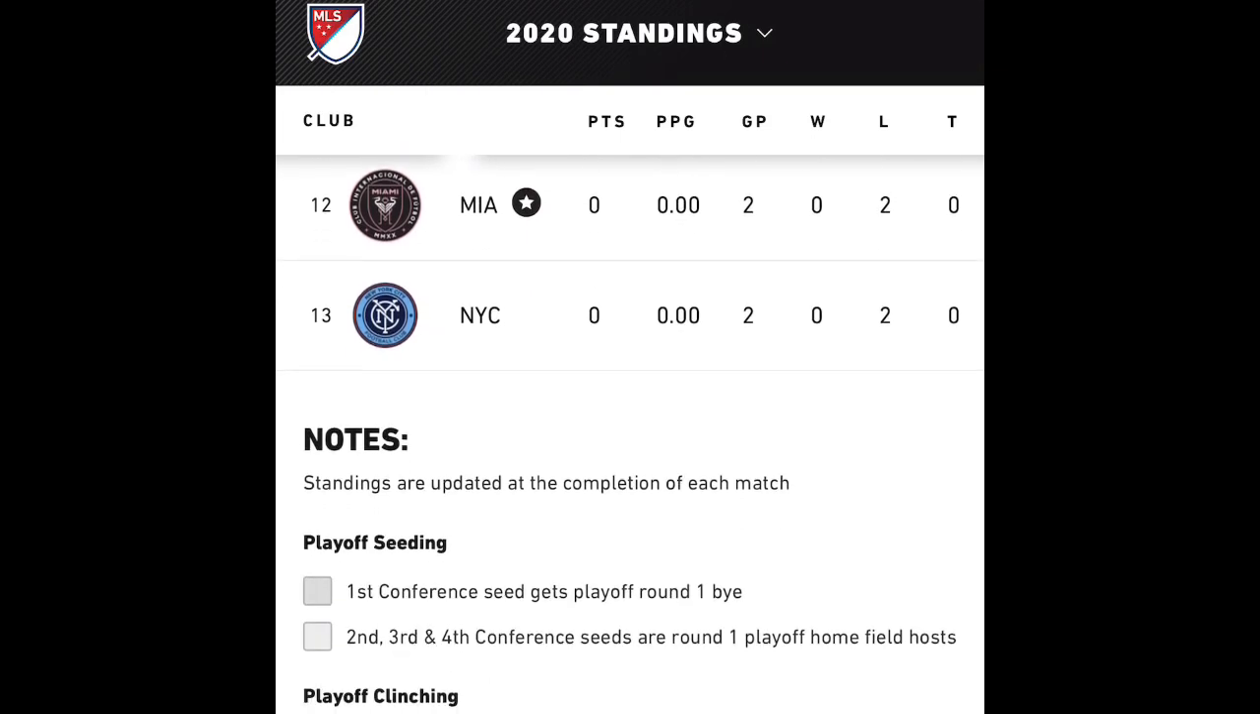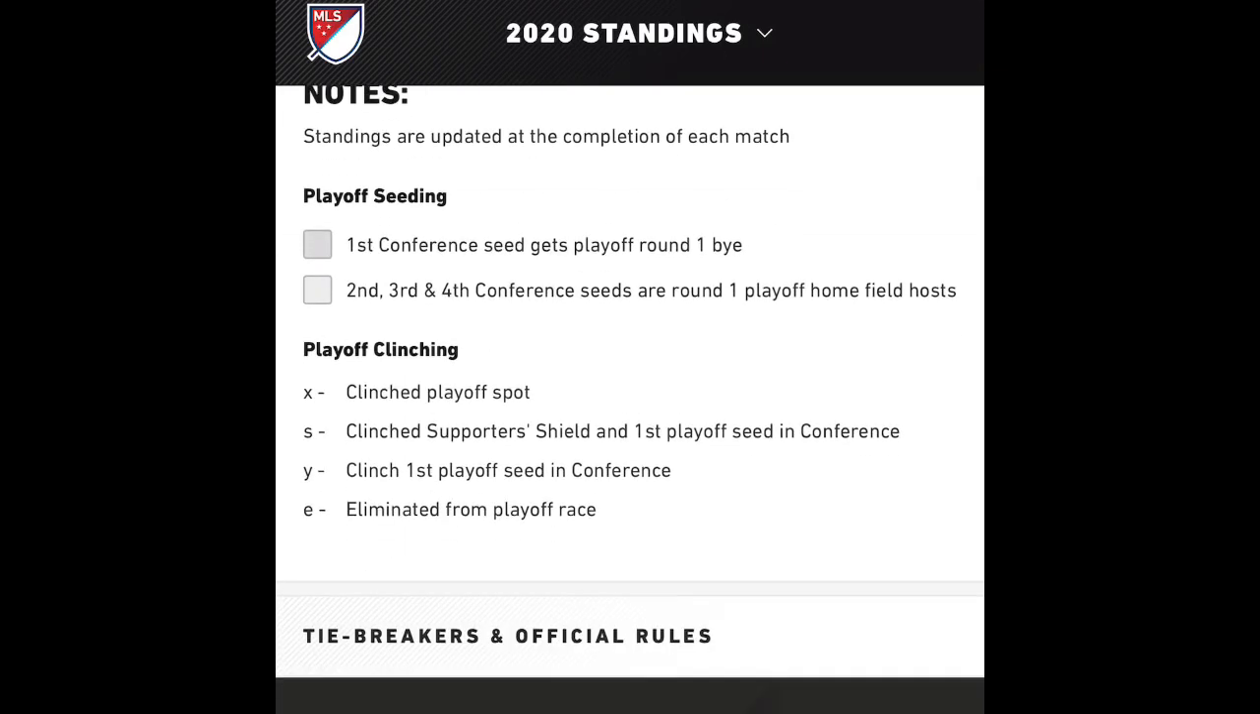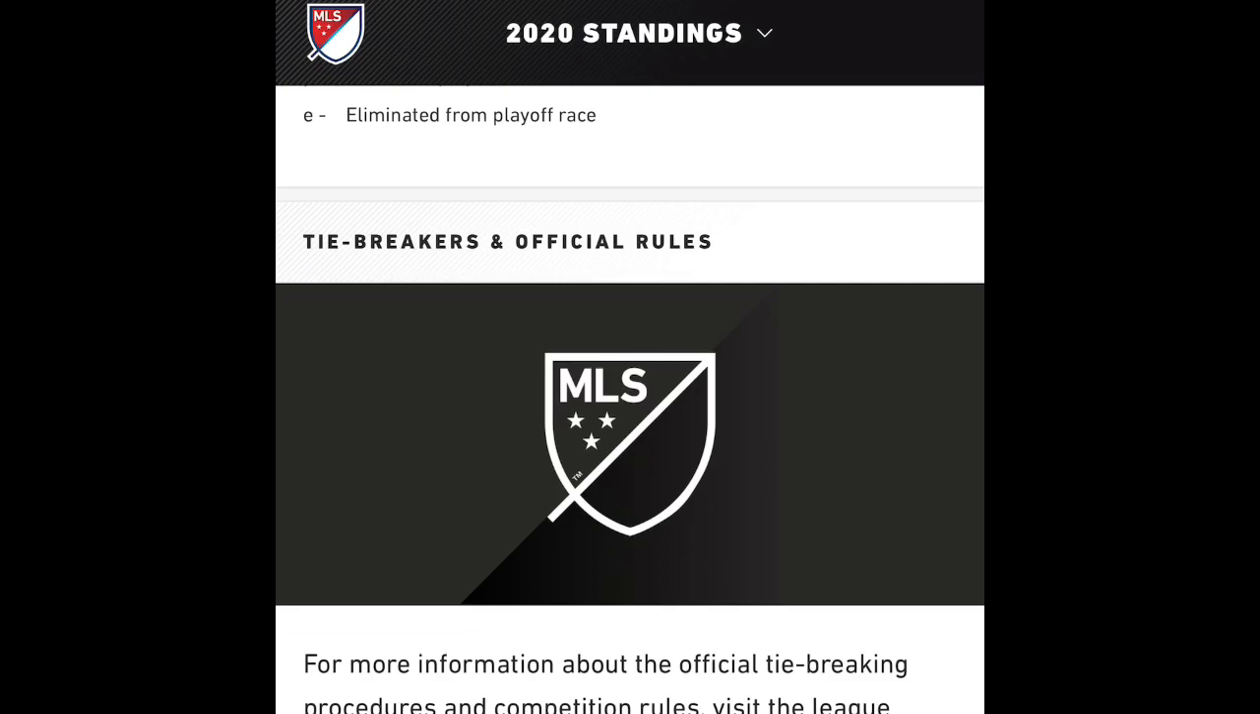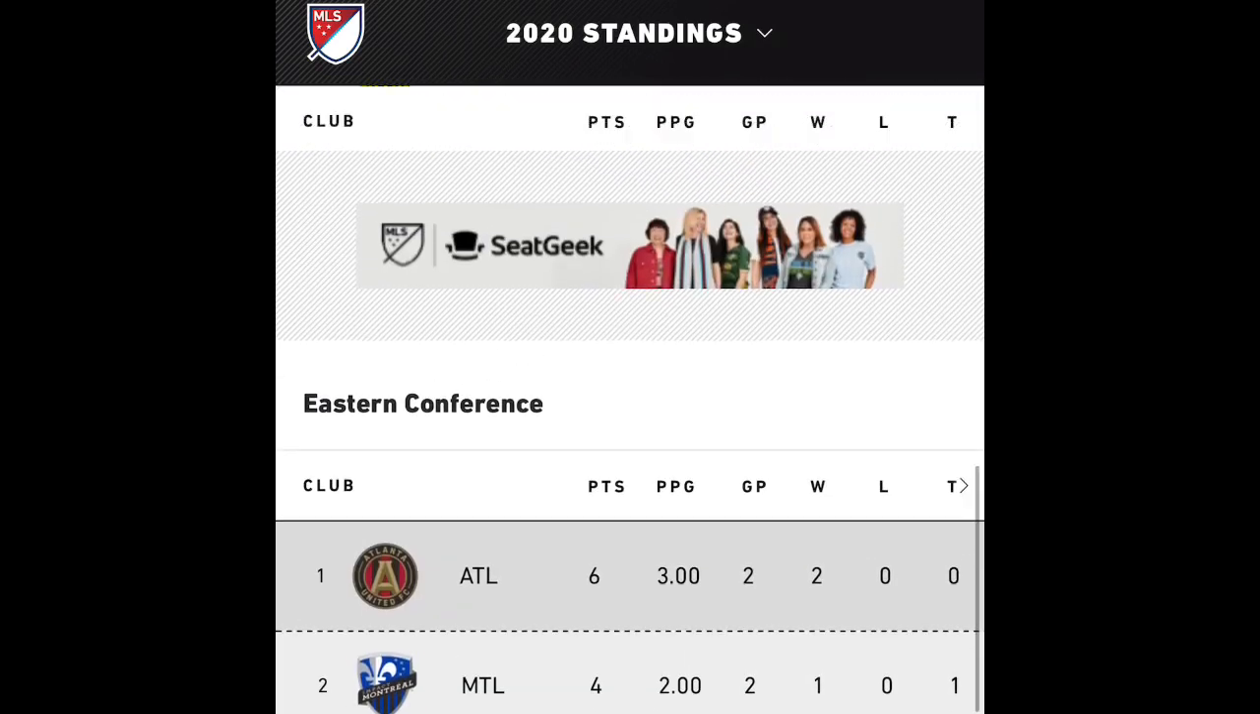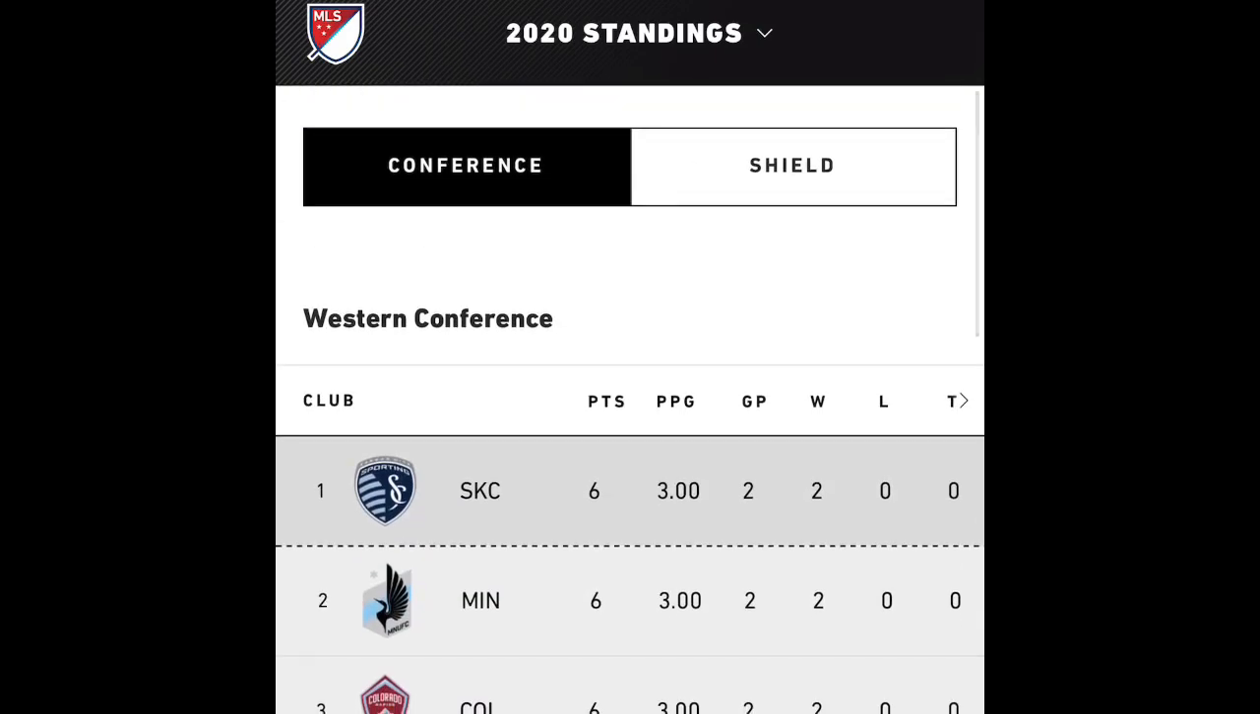And of course, Miami's down towards the bottom. We've lost 2 games, but these things happen. And you can read about the rules and all that stuff about the playoffs. So that's some cool stuff that you guys can check out.